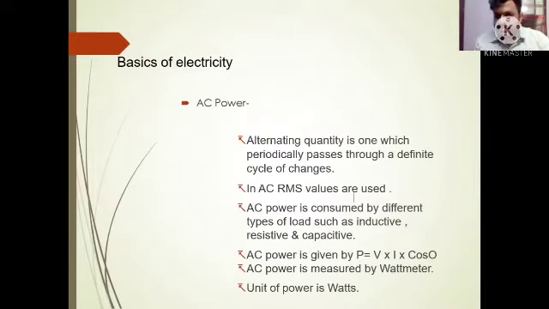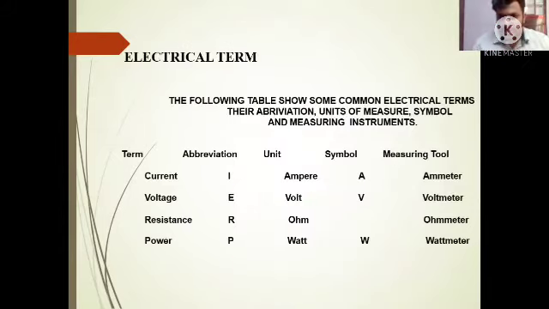Then coming to AC power. As I told, AC power is alternating current. That means this current varies alternately. Mostly we use AC currents in our homes and offices, etc. The unit of power is watt and it is measured by a wattmeter. Here, in the case of AC power, the equation is VI cos theta. That you need to remember. That's it.